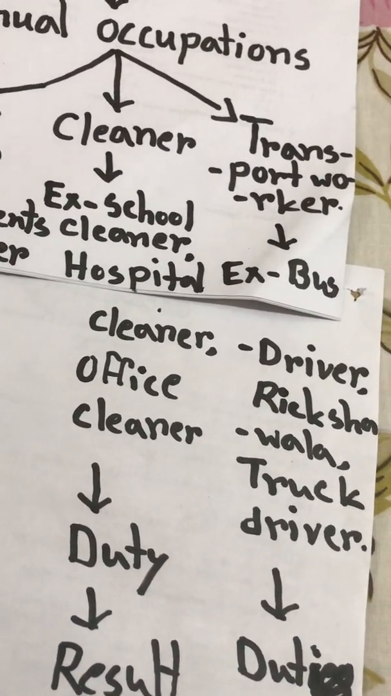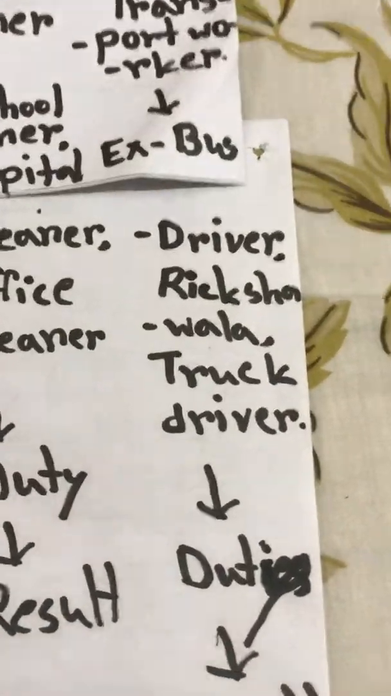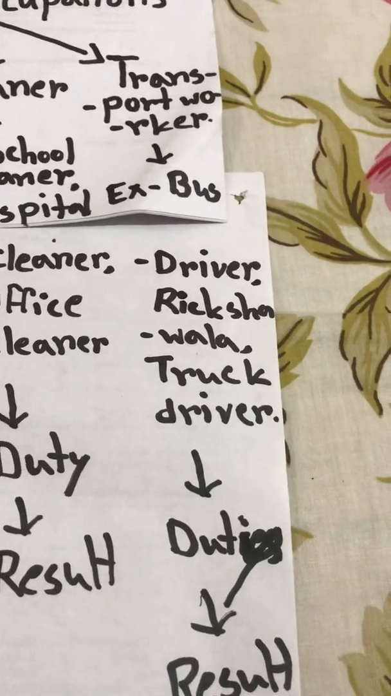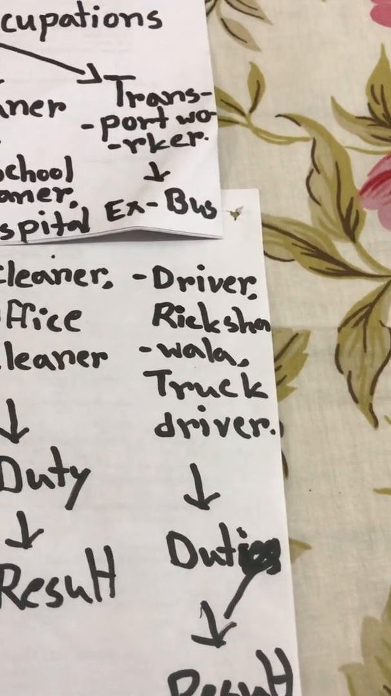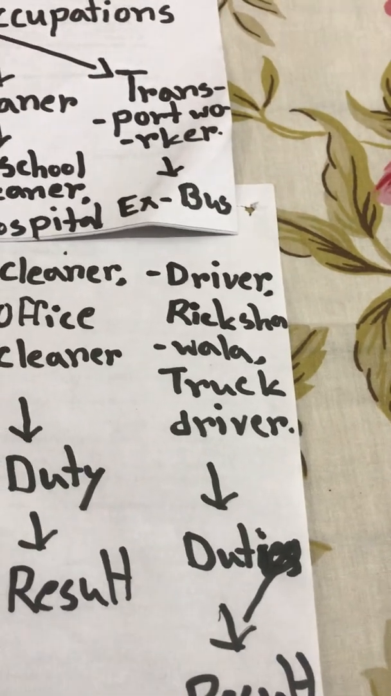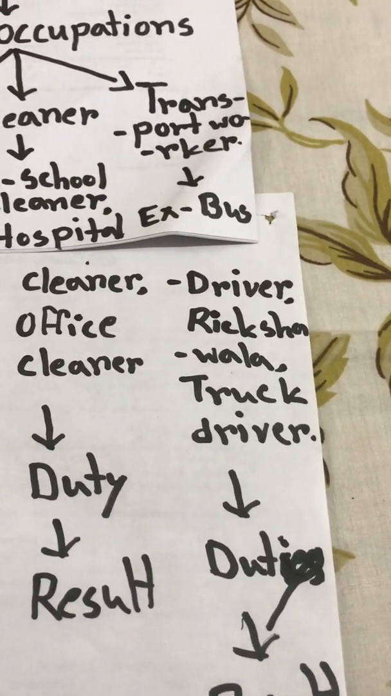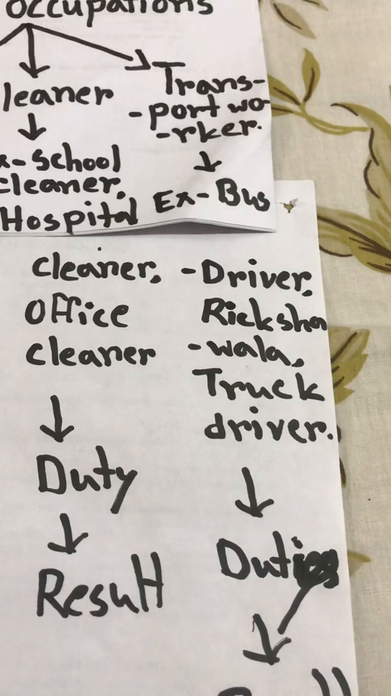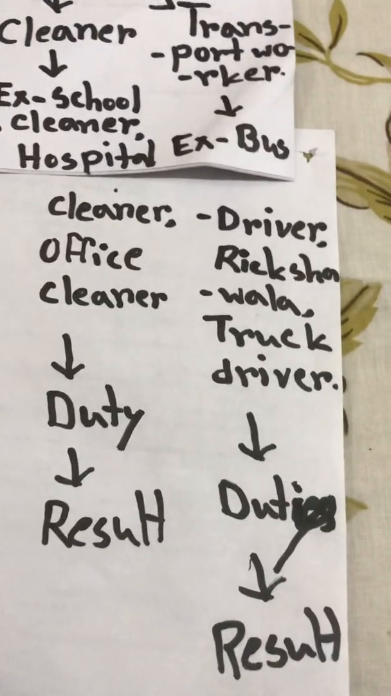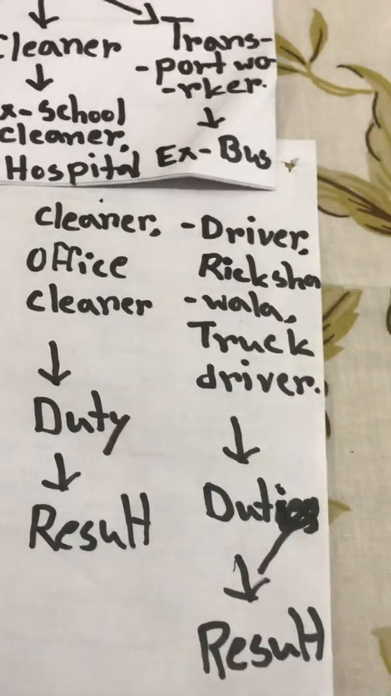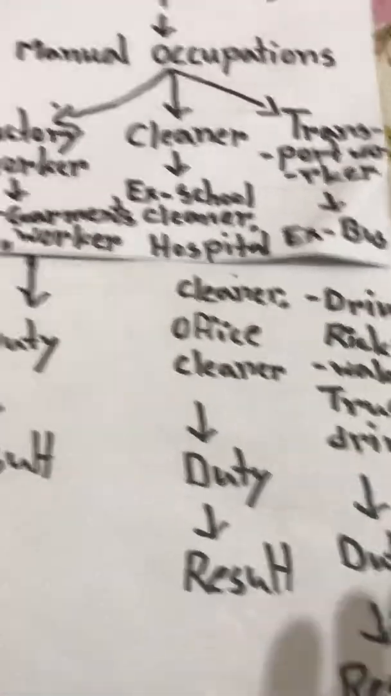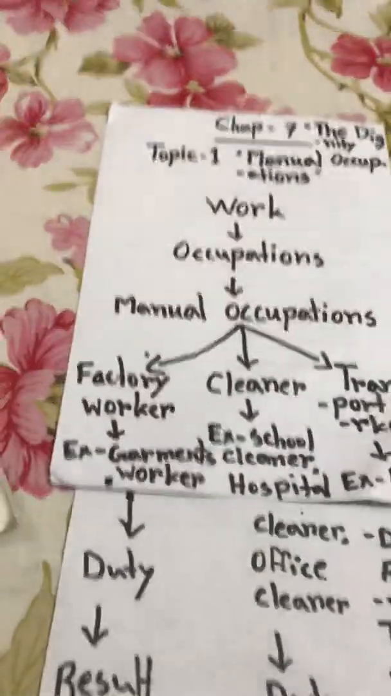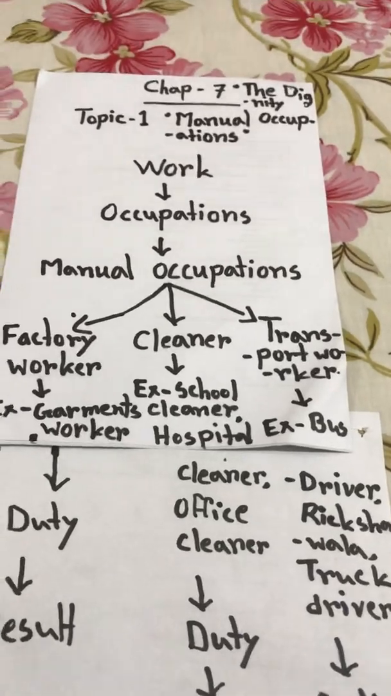What is the result of the transport workers? Why do we use transport? The result of the transport worker is that we use transport for the transportation of humans from one place to another. We also use transport for goods from one place to another. This is the result of the transport worker. These are all jobs: the factory worker, the cleaner, and the transport worker. All these types of jobs are called manual occupations.